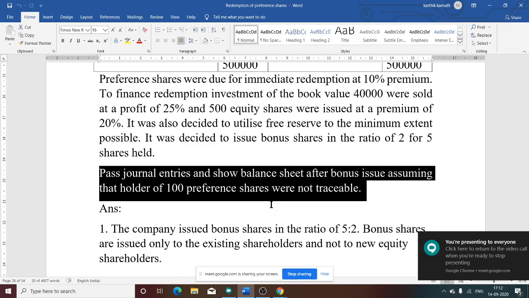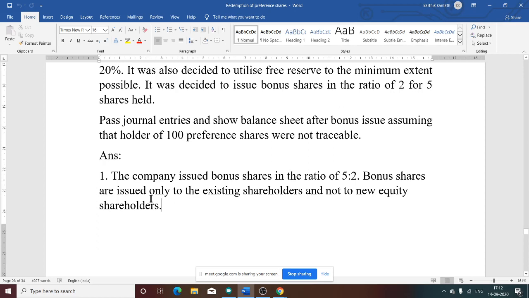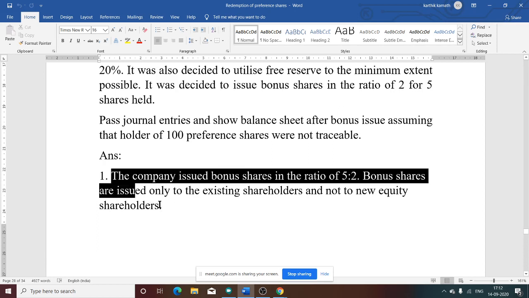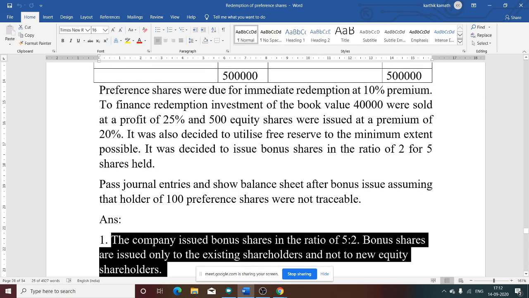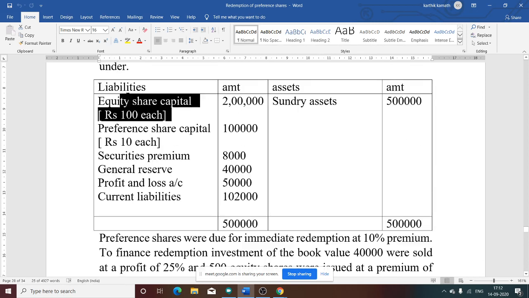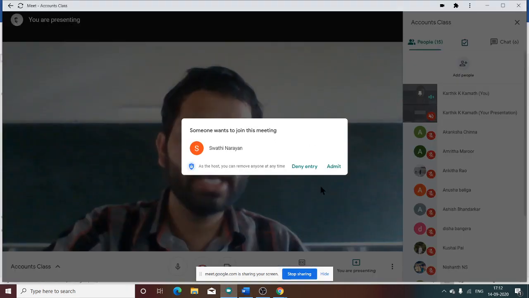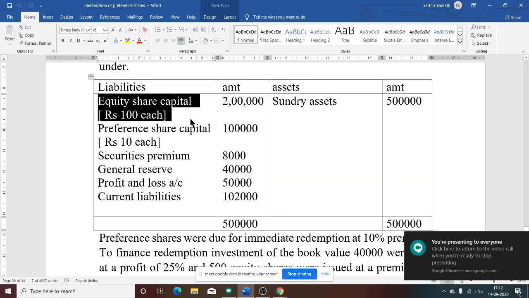So see the answer part now. There are notes mentioned. The company issues bonus shares in the ratio of 5:2. Bonus shares are issued only to the existing shareholders, not to the new equity shareholders. Who is the existing shareholder given in the question? Equity share capital of 2 lakh, 100 each. So they are the existing shareholders, and only for them are bonus shares issued.